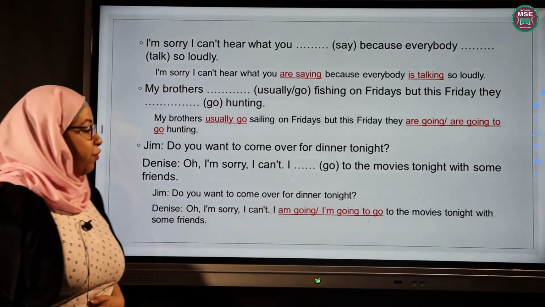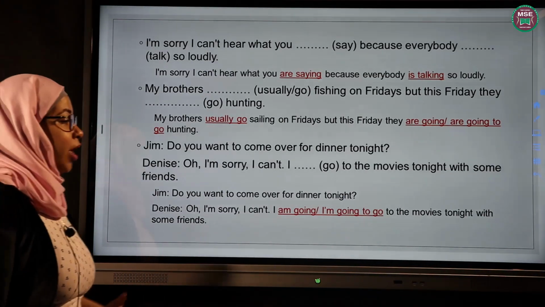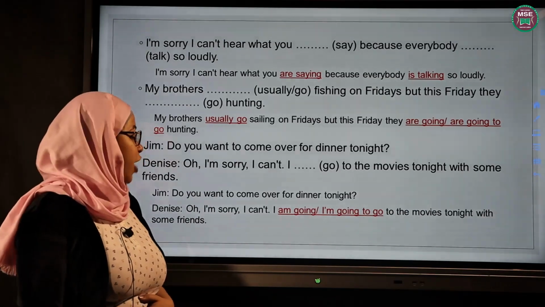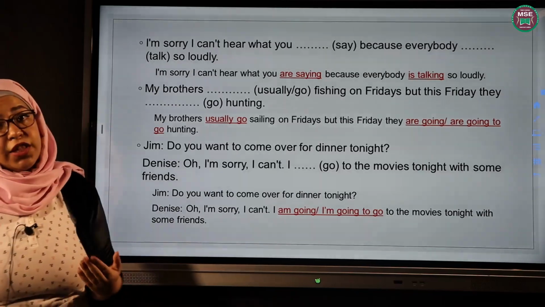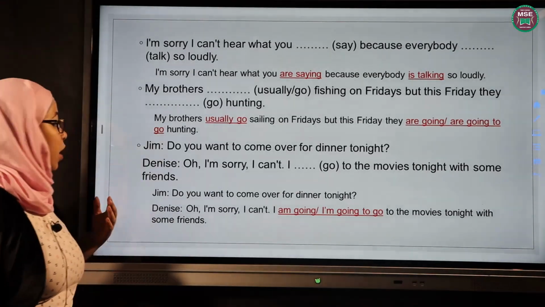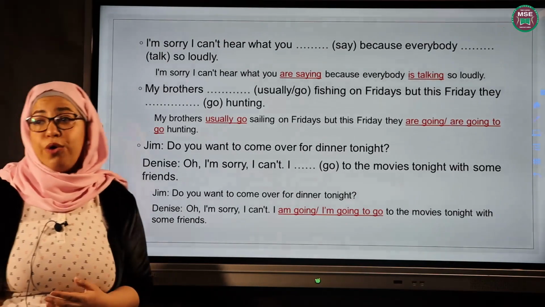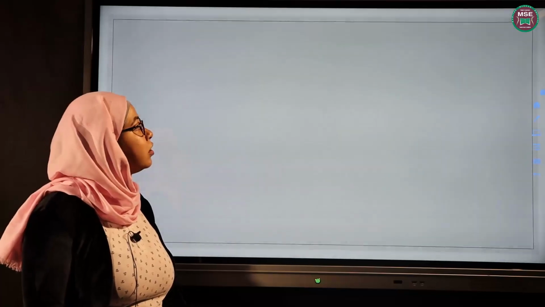Do you want to come over for dinner tonight? Oh, I'm sorry, I can't. I'm going to go to the movies tonight with some friends. Why did we use either future or present continuous? Because we are planning something for the future. Tonight, he's planning to go to the movies with his friends. Let's move on.